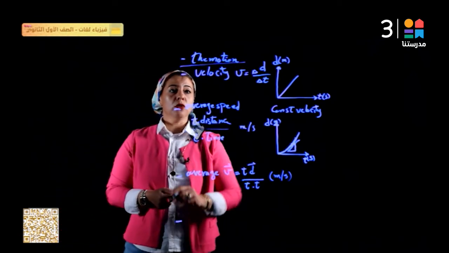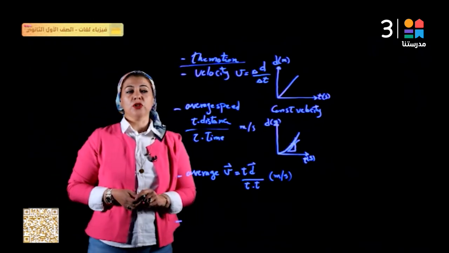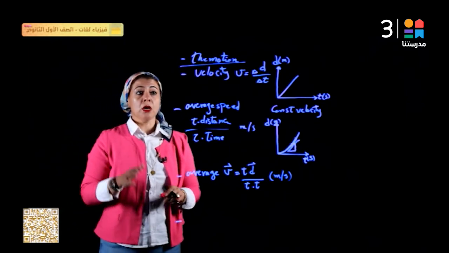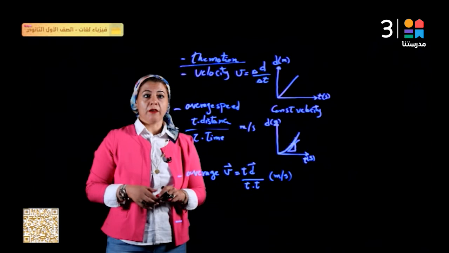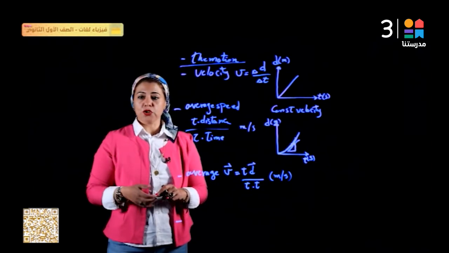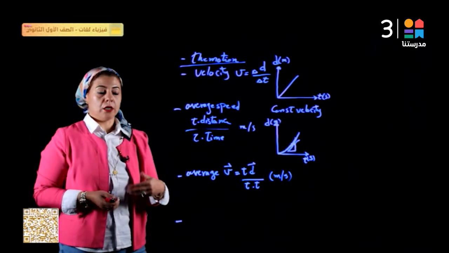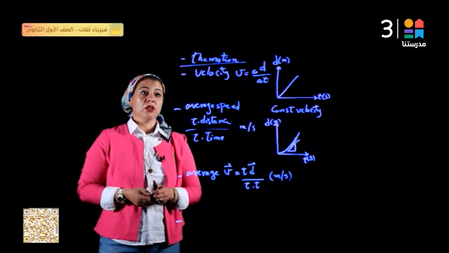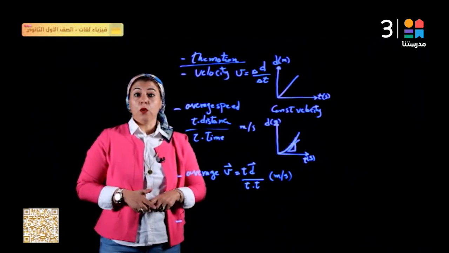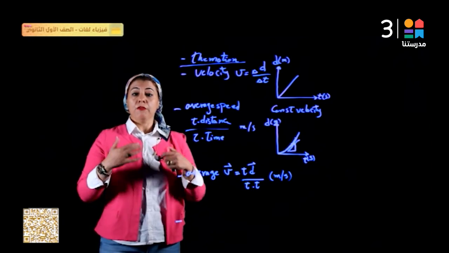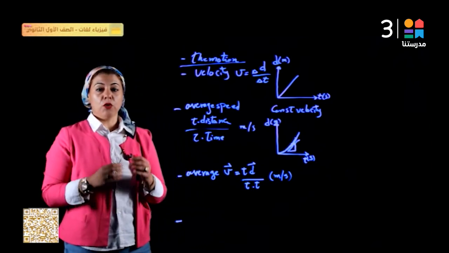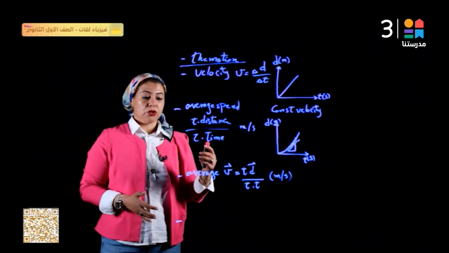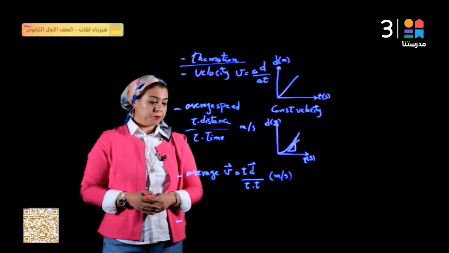And we also talked about the definition of motion, and we said this is a change in the position of the moving object or of any body with the flow of time. And we said we have many types of motion, like translational motion, such as our moving in the street, or the train, the plane, whatever. And we have another type of motion which is periodic motion, which is a motion that repeats itself frequently with time or in equal intervals of time, just like the rotation of the earth around the sun or the rotation of the moon around the earth.